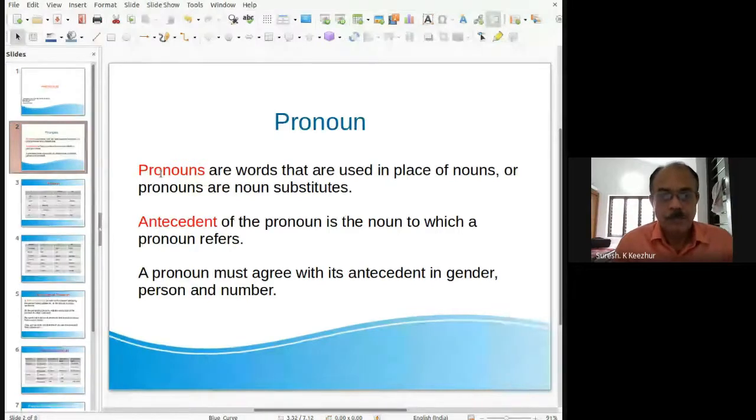So a pronoun must agree with the antecedent in gender, person, and number. That means, as I've already said, the pronoun must be the same as its antecedent. Antecedent means the noun that comes before it. It should be in the same gender, person, and number.